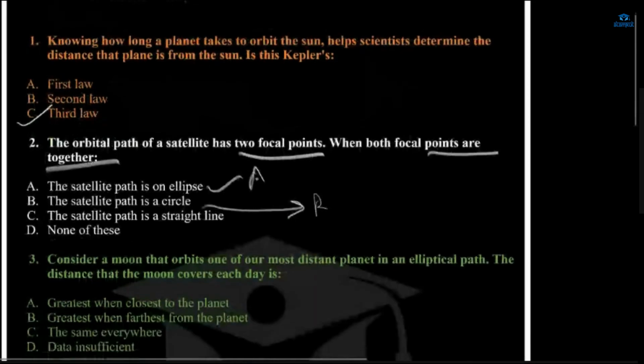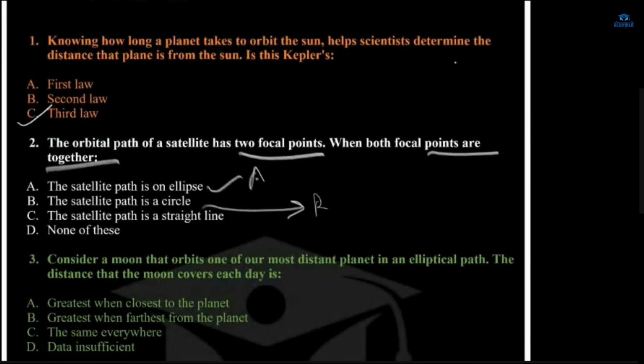So the satellite path is a circle because both of the focal points got merged together to make a circle, because in a circle there is one center. And when it gets stretched, then it becomes an ellipse, and it gets two focal points.